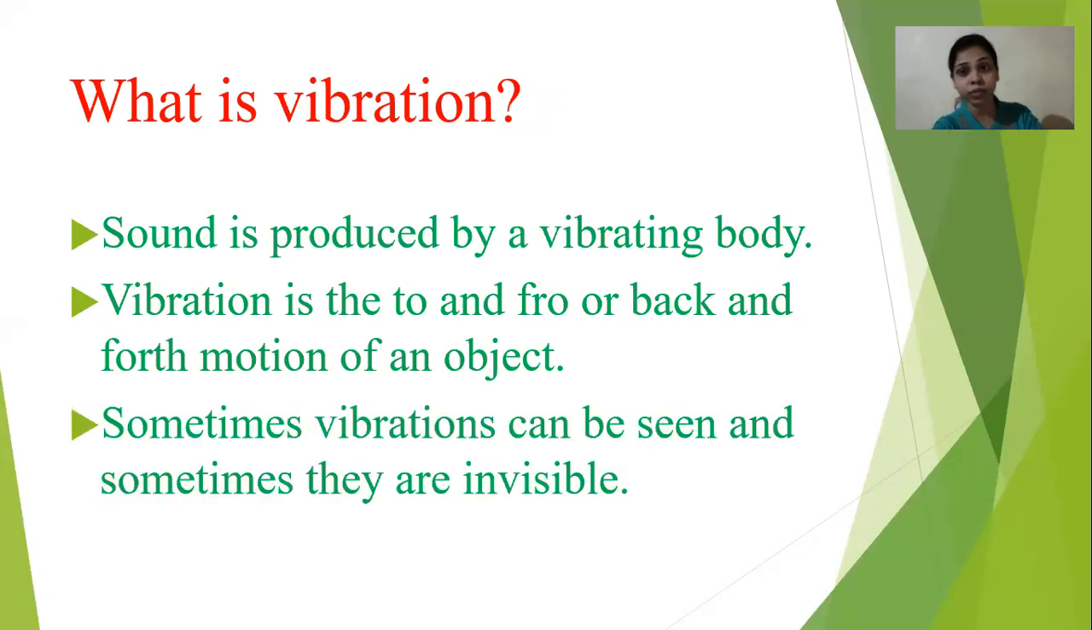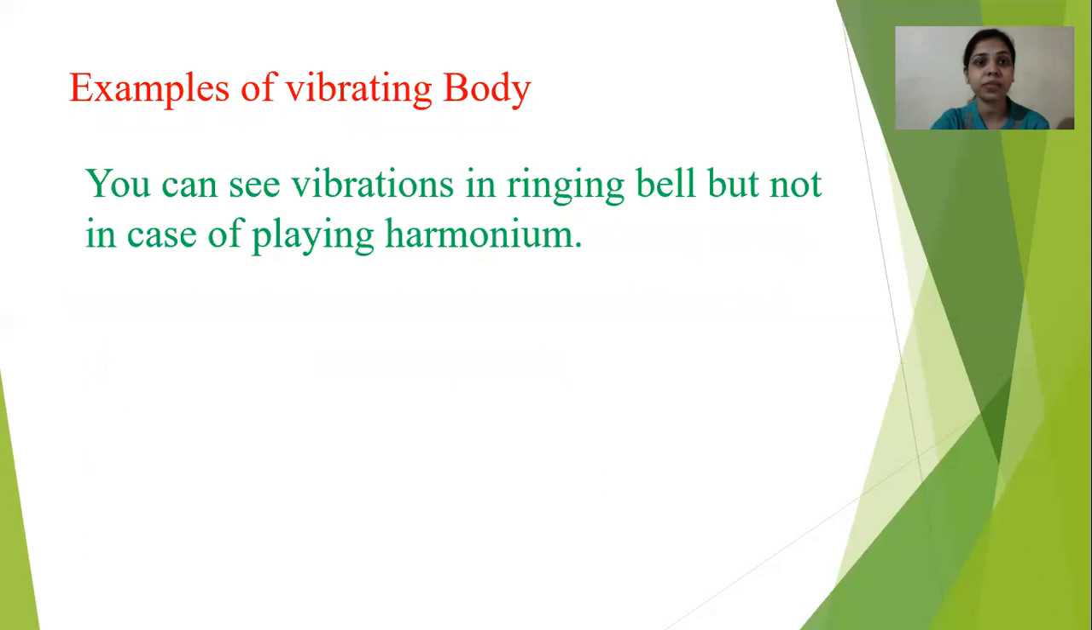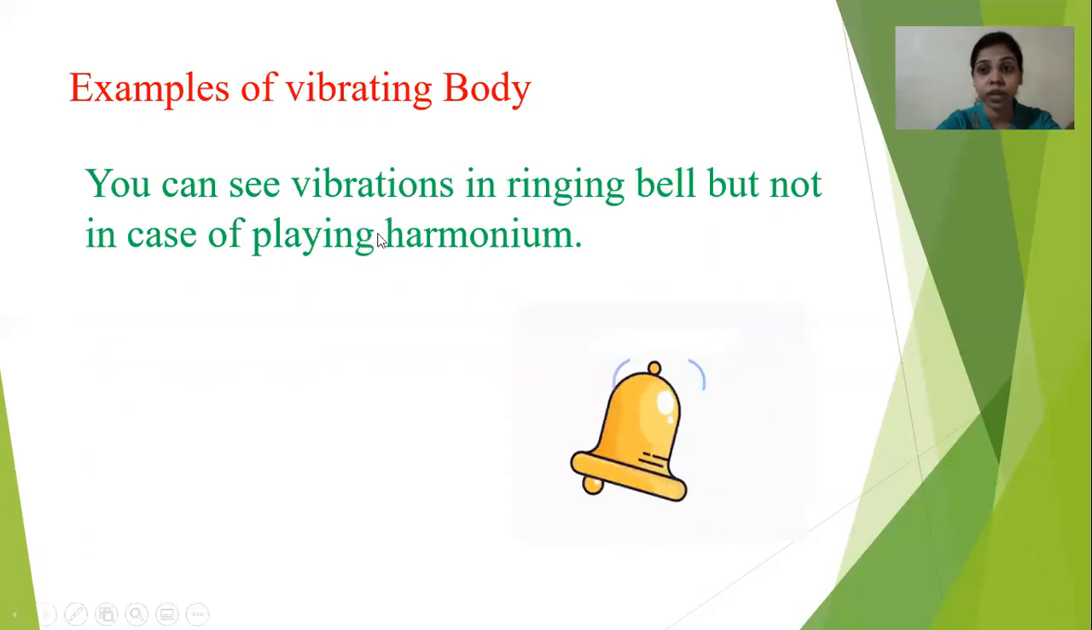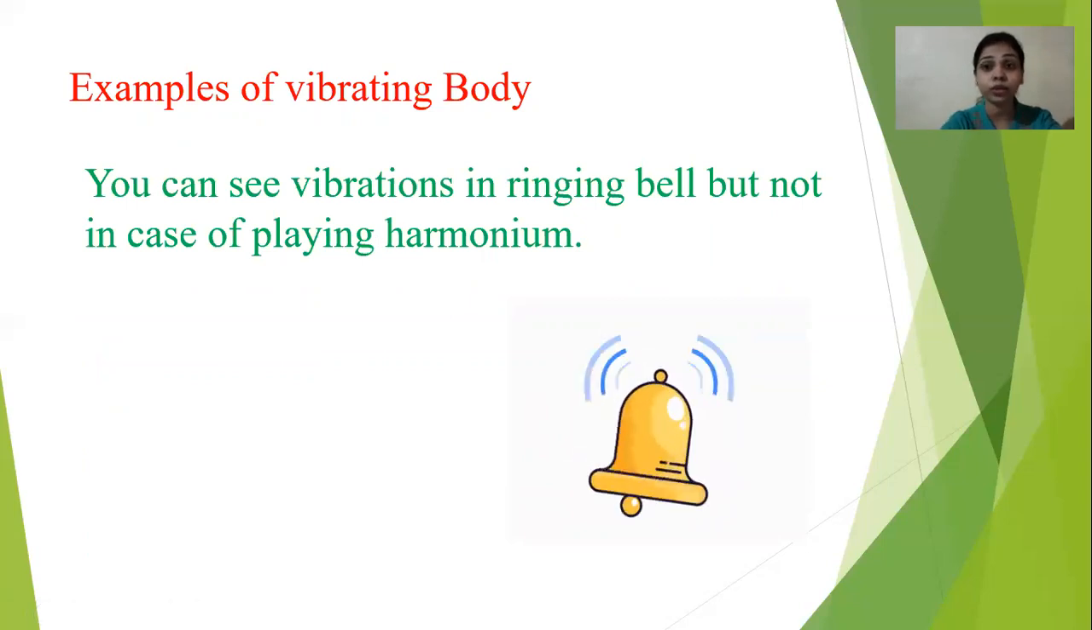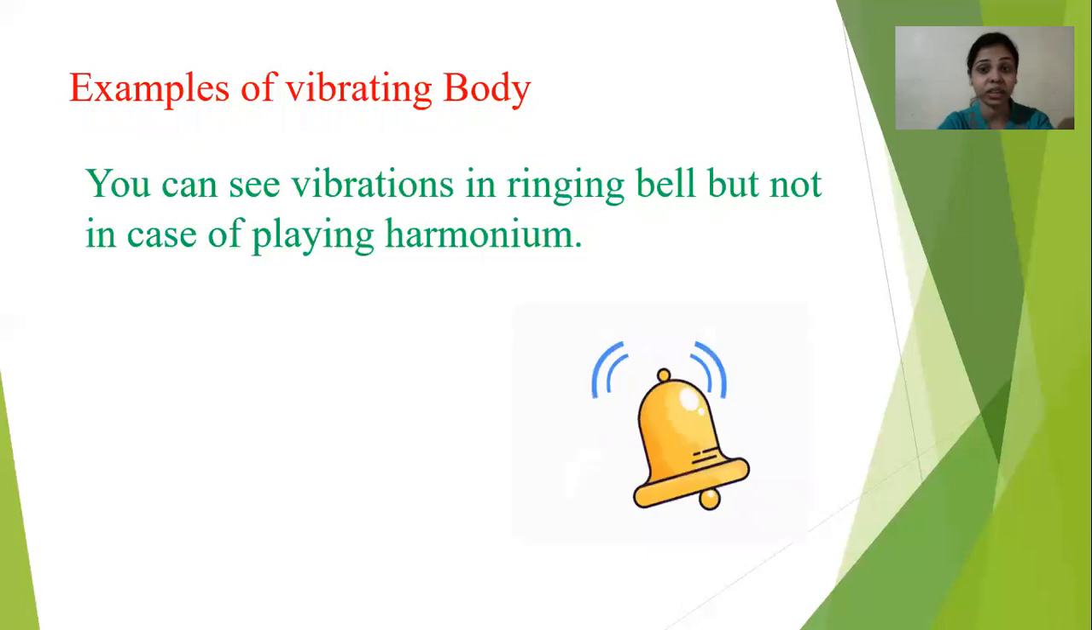Sometimes vibrations can be seen, but sometimes they are not seen, they are invisible. So we will see some examples of that. See, whenever the bell is ringing, at that time you see the vibration. Okay, see here, when the bell rings, at that time you see the vibrations here. Either when you touch the bell, you feel that there is a vibration, or you are able to see that there are vibrations after ringing the bell.